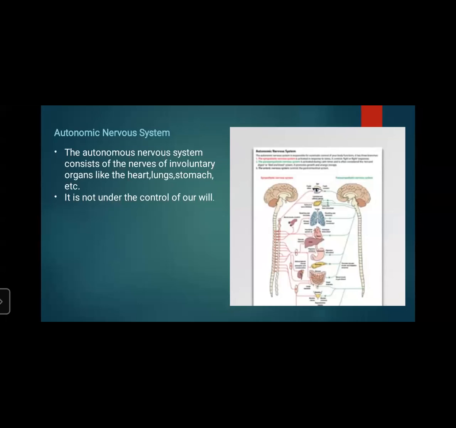We cannot control it. So, peripheral nervous system: we have learned in the last session the central nervous system, which consists of the brain and spinal cord. Here the peripheral nervous system consists of the nerves originating from the central nervous system. These nerves connect the central nervous system with all parts of the body, and there are two types of nerves.